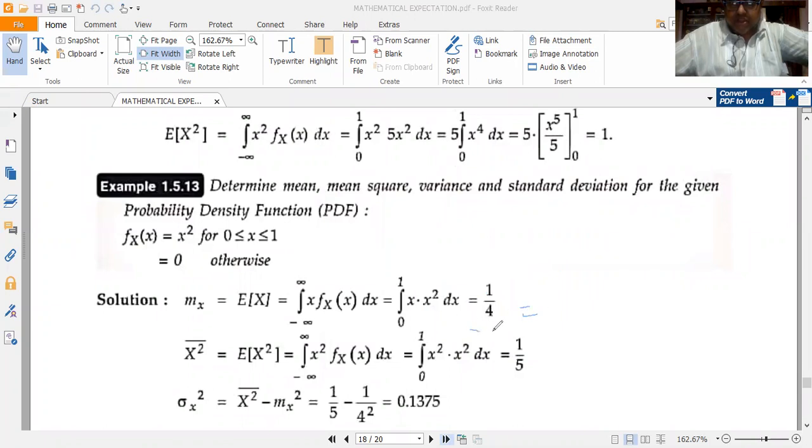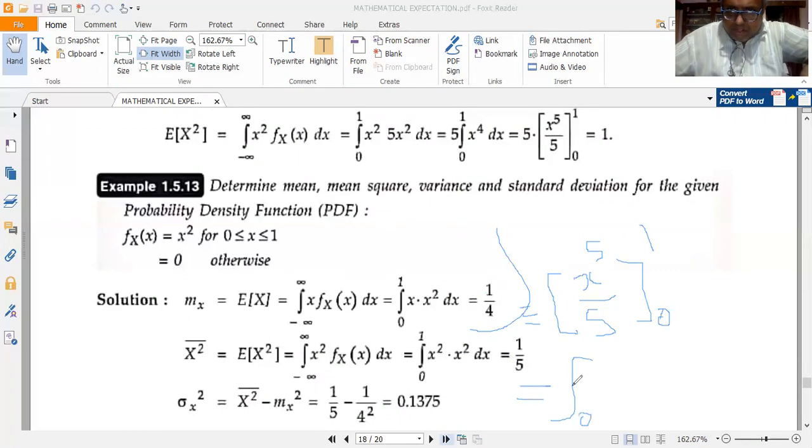So this would be, I am showing this, integral x to the power of 5 by 5, limits 0 to 1. This is equal to integral 0 to 1 x to the power of 4 dx.